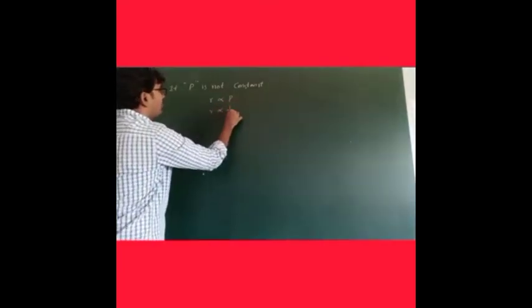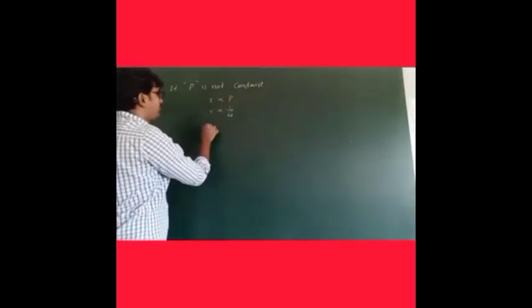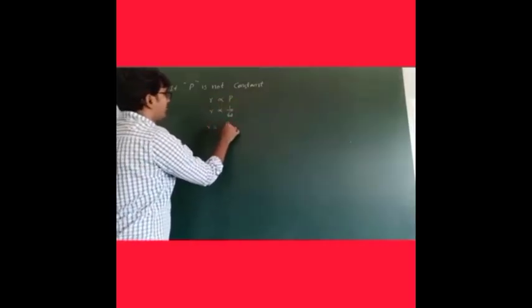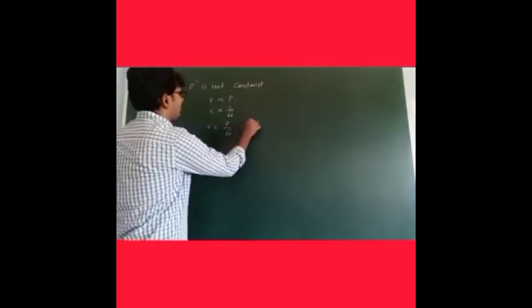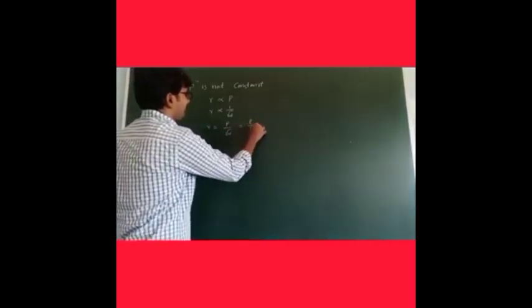We know that R is proportional to 1 by root D, or 1 by root M, or 1 by root VD. So between these, directly you can write R is equal to P by root D, or P by root M. In any formula, no problem. For two gases, how can you write?